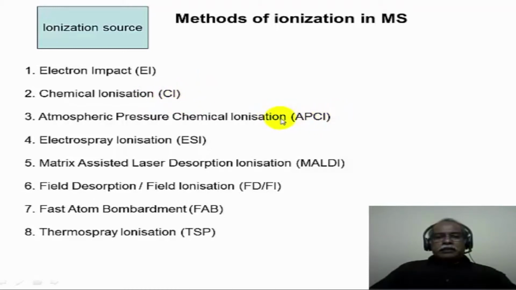One can do the chemical ionization technique under vacuum or under atmospheric pressure. When it is done under atmospheric pressure, it is called APCI, or atmospheric pressure chemical ionization.